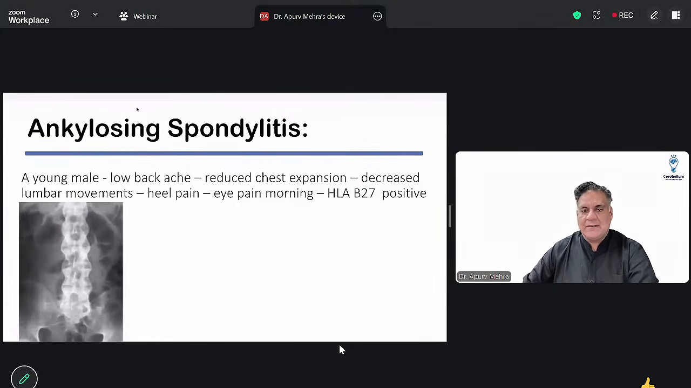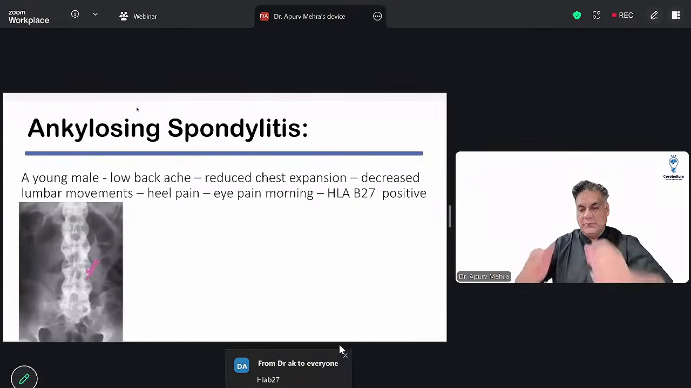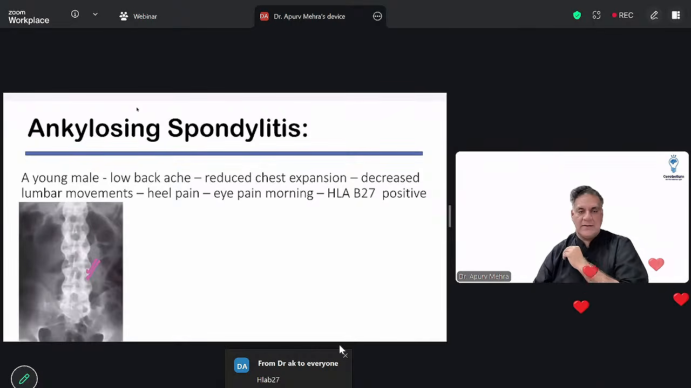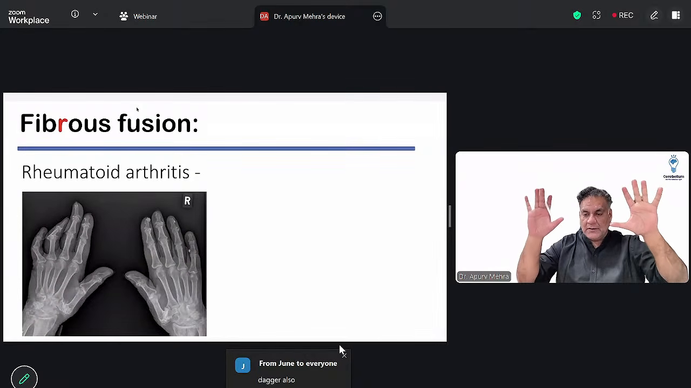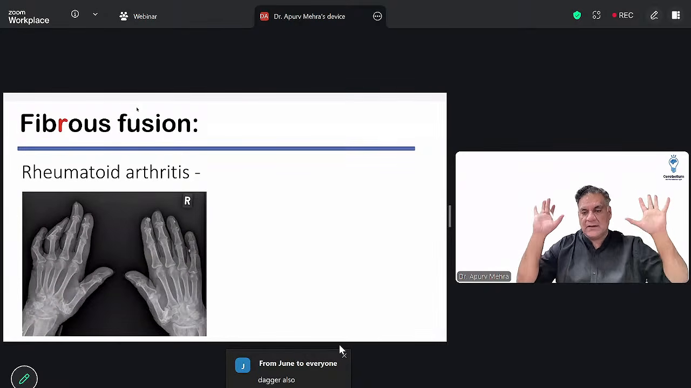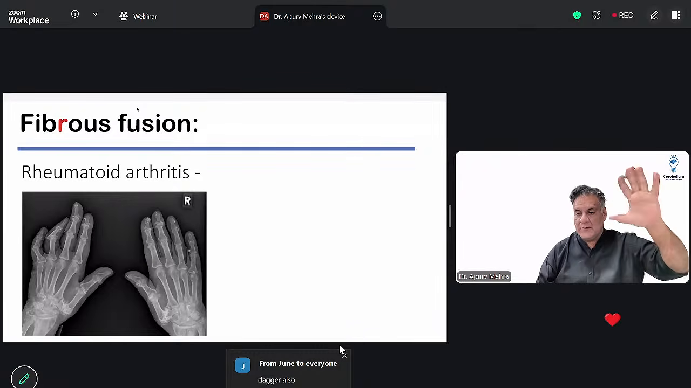Ankylosing spondylitis, young male, low backache, reduced chest expansion, decreased lumbar movements, heel pain, eye pain, morning stiffness, HLA positive, bamboo spine. It fused like a bamboo. This is ankylosing spondylitis. Question आता है. Rheumatoid arthritis, bilateral hand pain, morning stiffness, right, is RA. Young female or middle-aged female.